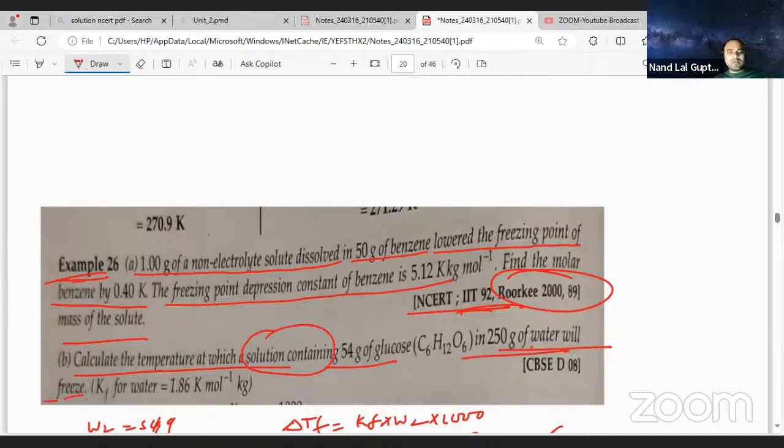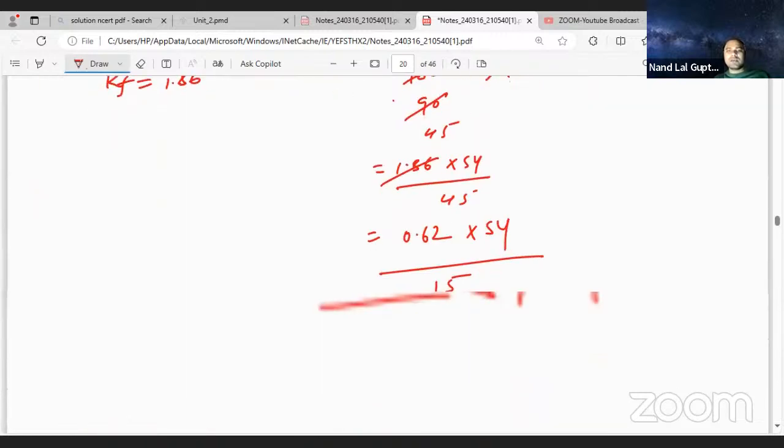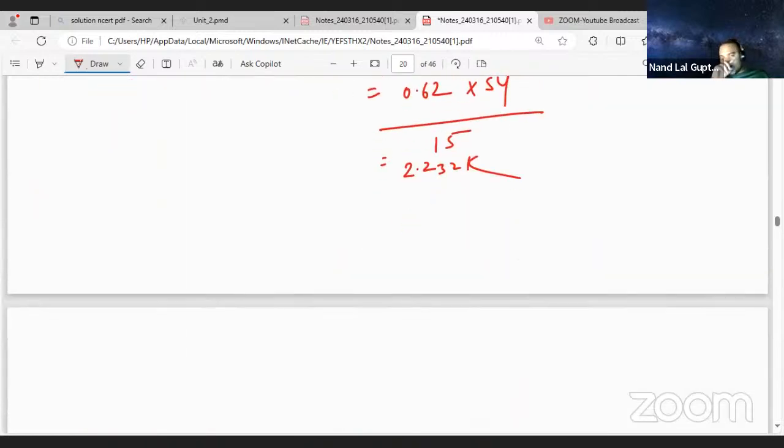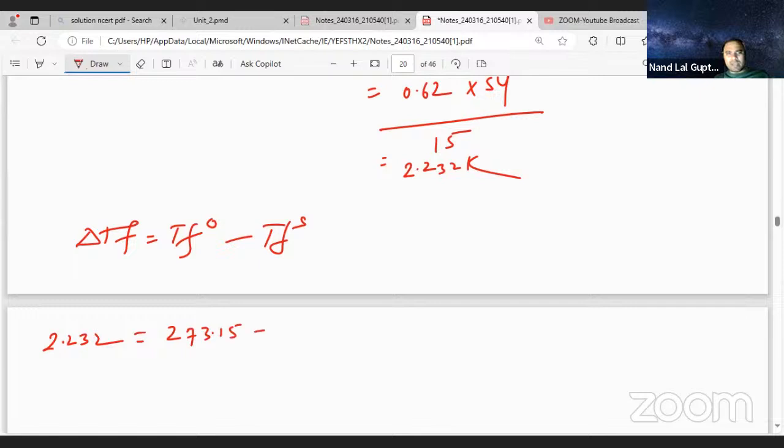Freezing point of solution they are asking, because freezing point of the pure solvent we know. So delta TF is equal to what? TF naught minus TFS. TF naught is already there, no? This one you already calculated, 2.232. TF naught is 273.15, minus TFS.